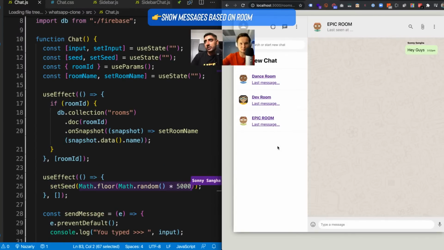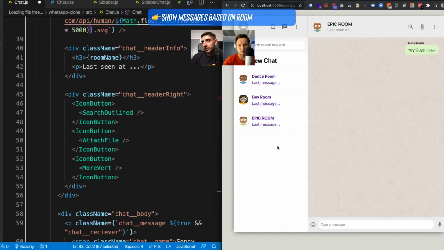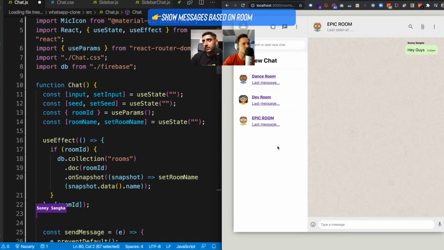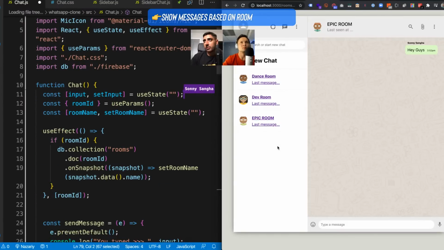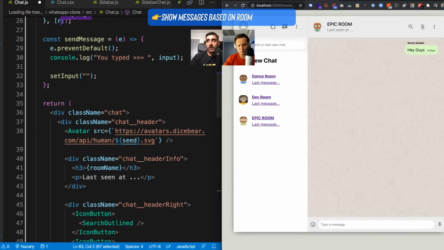And to make it super clear for you guys that it changes, rather than doing the useEffect and the set seed here, I'm going to make sure that this one changes every time, because I just realized it's a bit confusing, as it looks like it doesn't change every time. Actually, what I can do is make the seed change every time a room ID changes. So there you go, little trick for you guys.